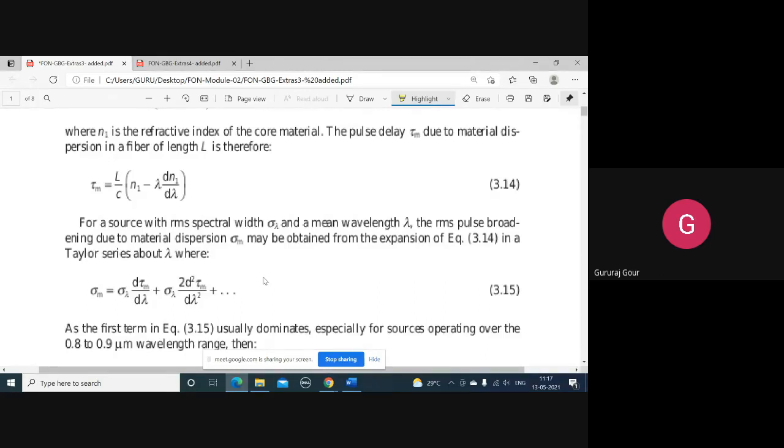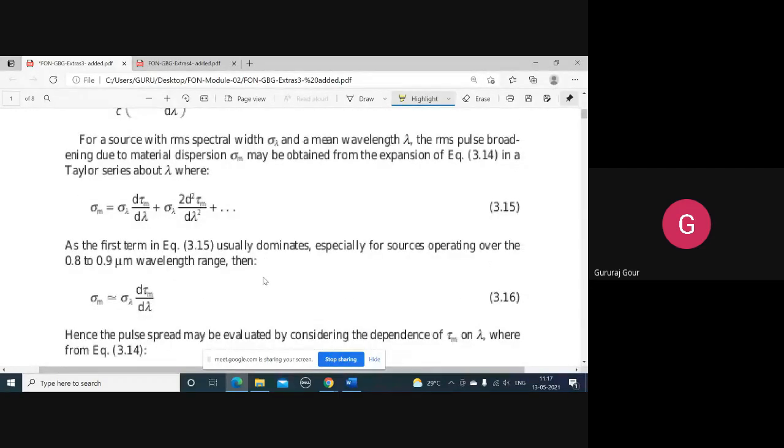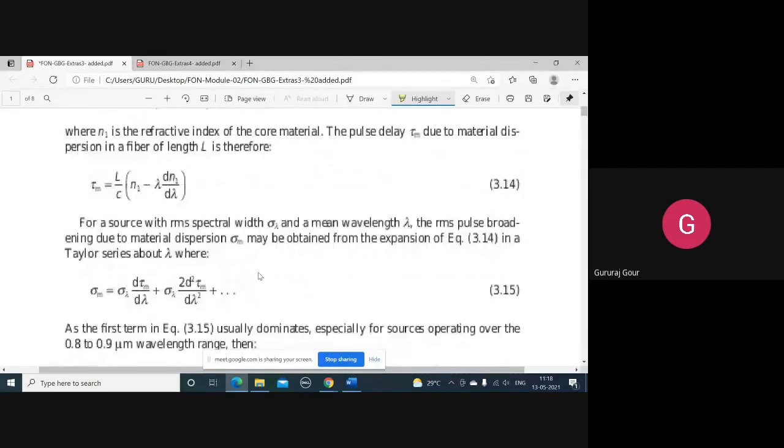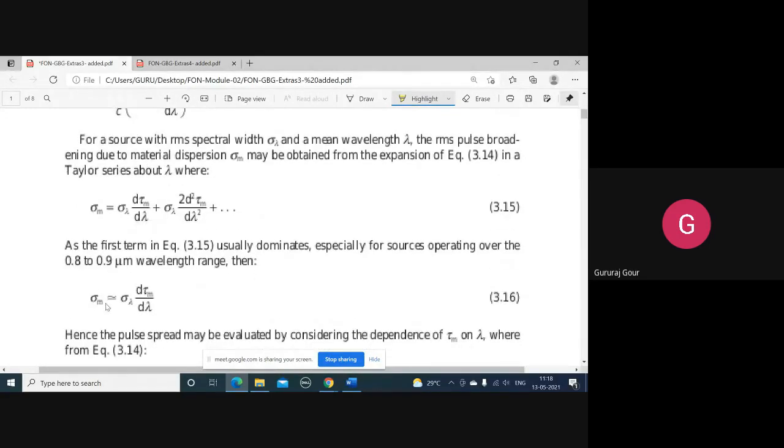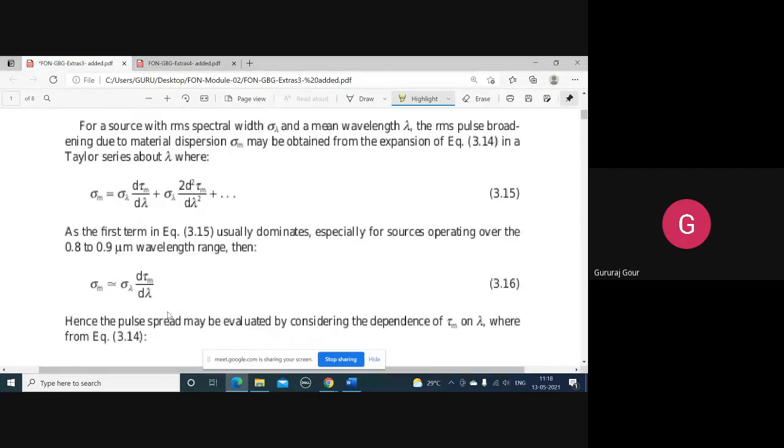But in practice, we consider only the dominant first term, which is obvious if the sources are operating in the range from 0.8 to 0.9 micrometer wavelength. So approximately, sigma m due to material dispersion becomes equal to sigma lambda times d tau m by d lambda.